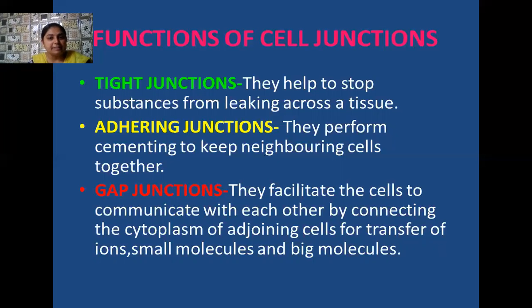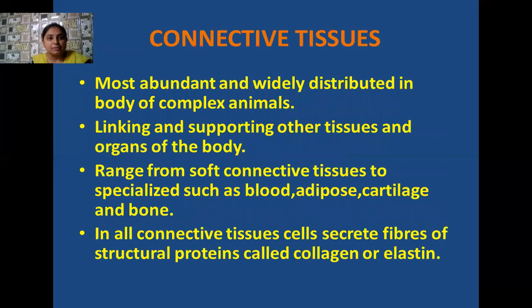Dear students, these gap junctions are generally present between adjacent cells, and with their help the cytoplasm of the adjoining cells joins together, and through this the transfer of various types of ions, small molecules, and even bigger molecules can take place. All of these cell junctions play a significant role in animal tissues.